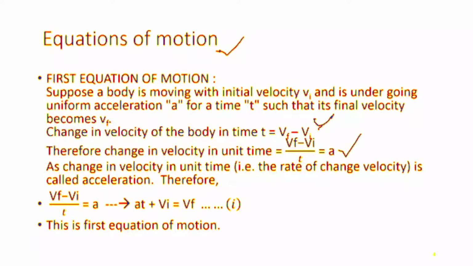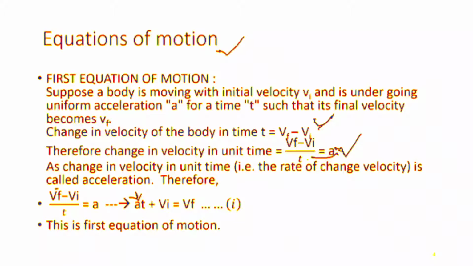Now t is dividing Vf minus Vi, so it will multiply with a, the acceleration. So the equation becomes at plus Vi equal to Vf. This is the first equation of motion.